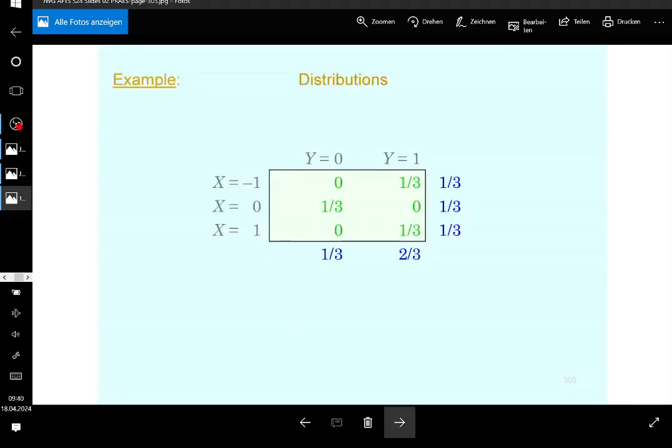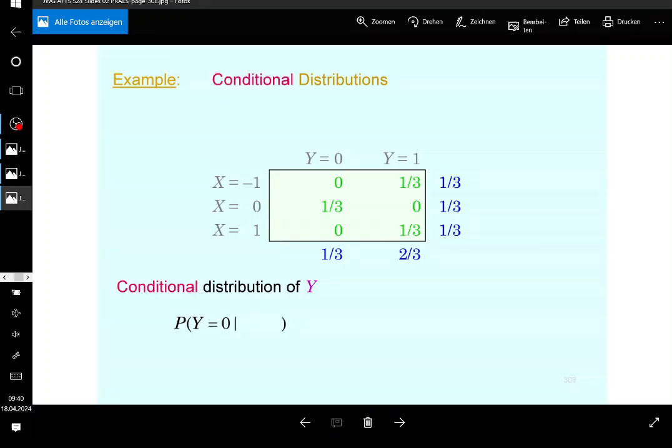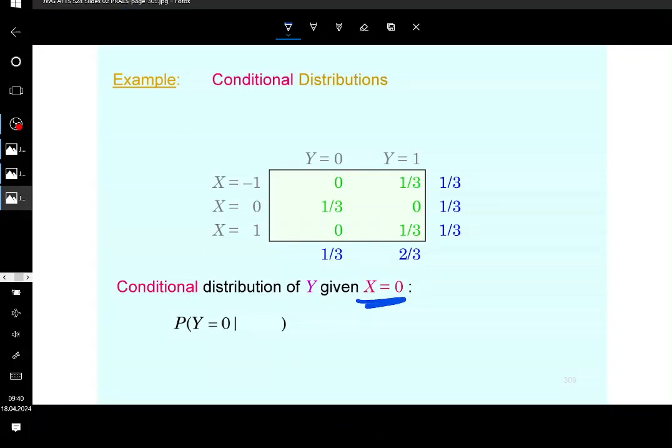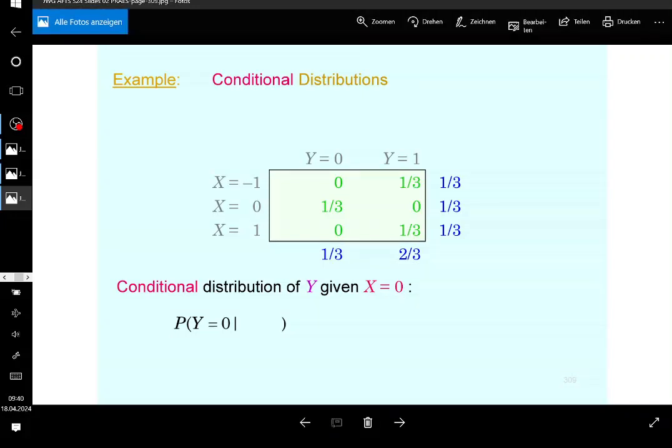I will come back to the conditional expectation in a moment, but for the conditional expectation, you need to have the conditional distribution. All right, so if you want to address the conditional distribution of y given x, I was flipping the formula, so given the case that x is equal to 0, what do you need to do to get this? You need to find the joint distribution. I mean, you have the joint distribution inside the table, so there is a formula.